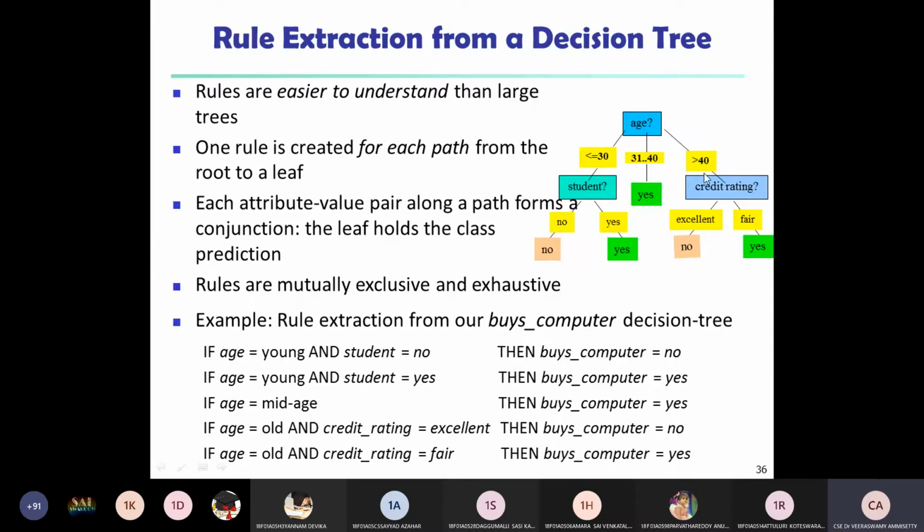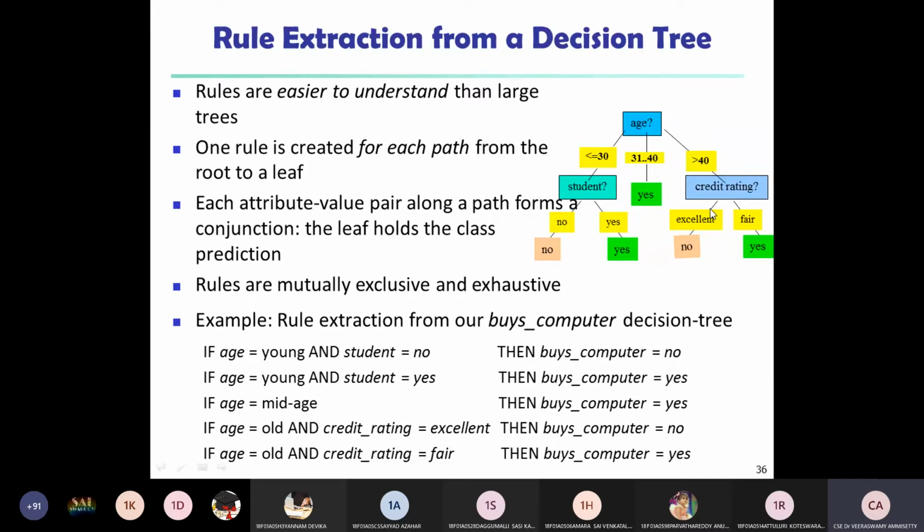Next, age is greater than 40, and the next highest information gain is credit rating. If credit rating is excellent, they will not buy a computer. If credit rating is fair, they will buy a computer. So this is a decision tree constructed using the information gain formula.